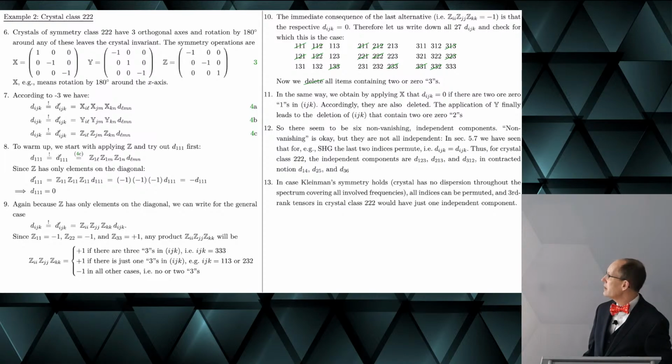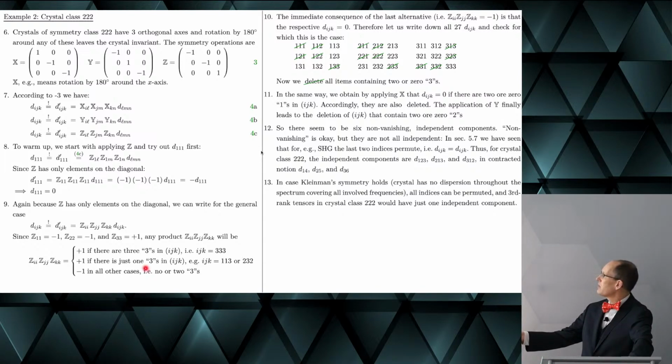And I did it here. So this contains no 3, and this here contains two 3s, and we found that these components are equal to 0. I did the same thing for the second layer of the tensor and the third layer of the tensor.